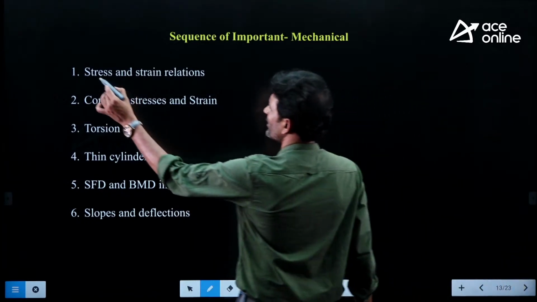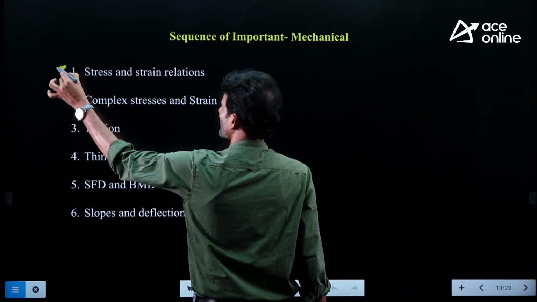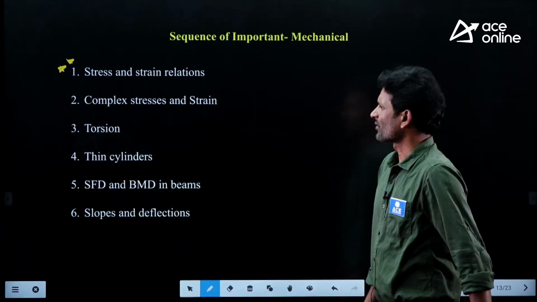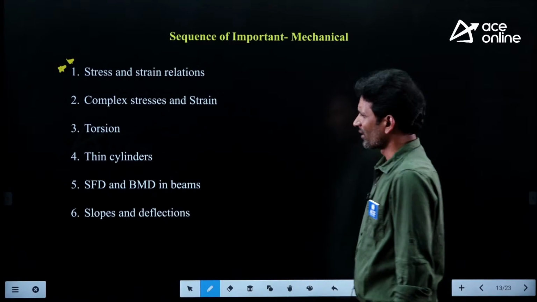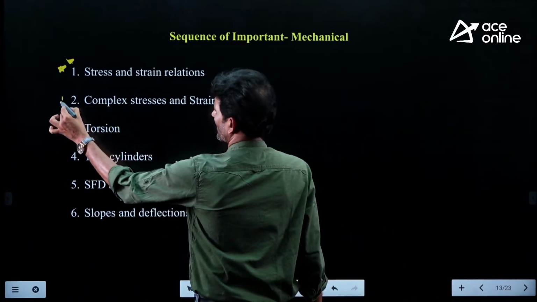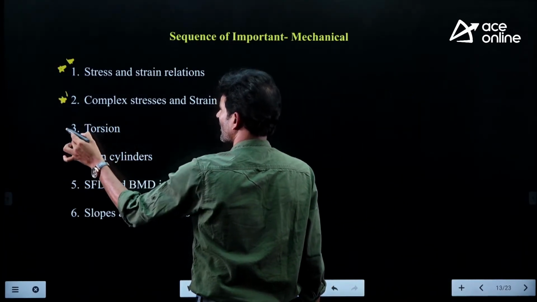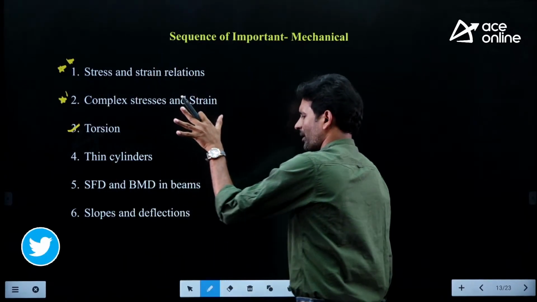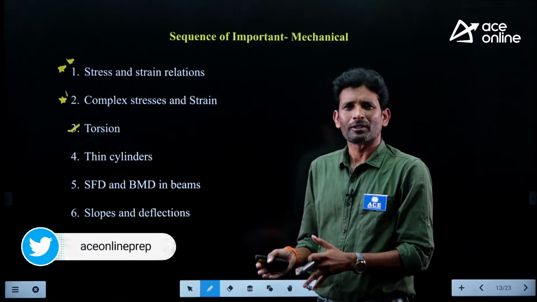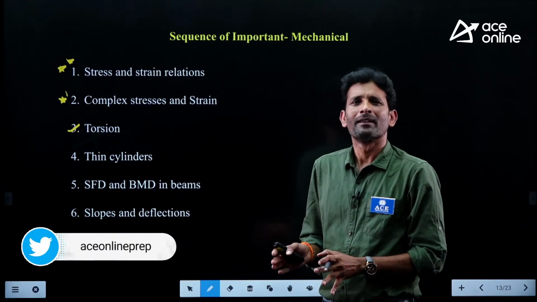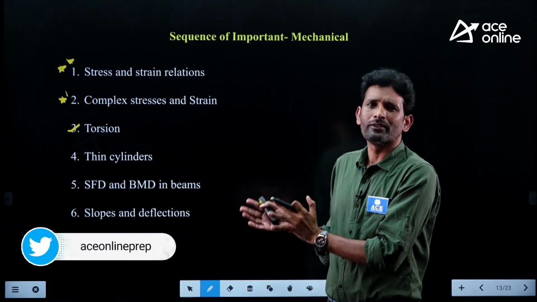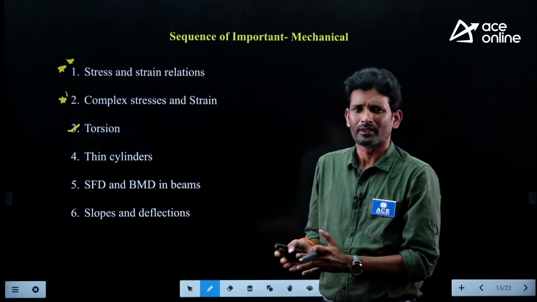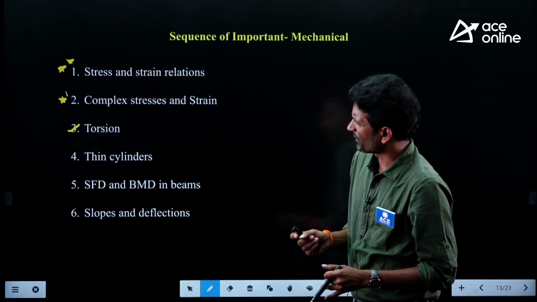See, as I told you, this is the heart of the entire subject, so we are giving more priority to this subject. Stress and strain relation. After that, plane stress condition and plane strain condition. Mechanical people never leave these topics when preparing this subject. I mean to say, I don't say other topics are not important. So this is the first priority we are giving, out of all the topics.